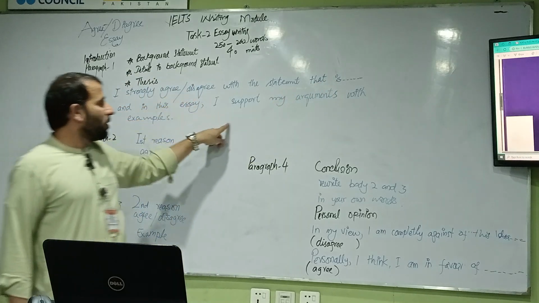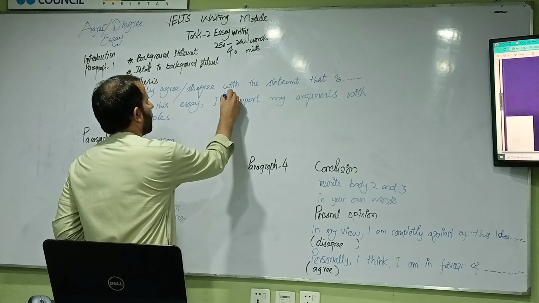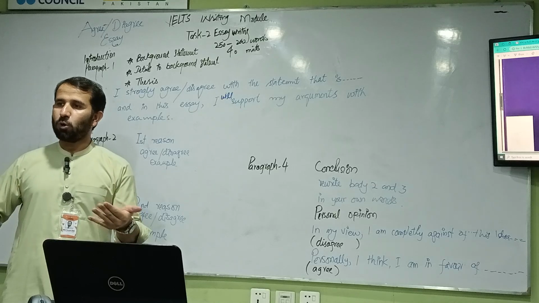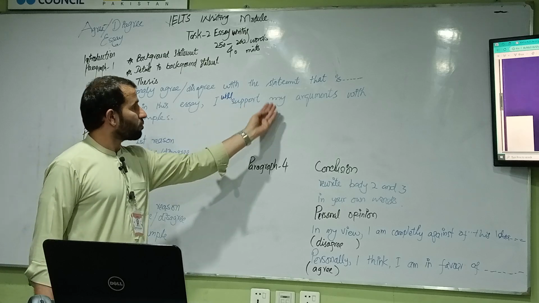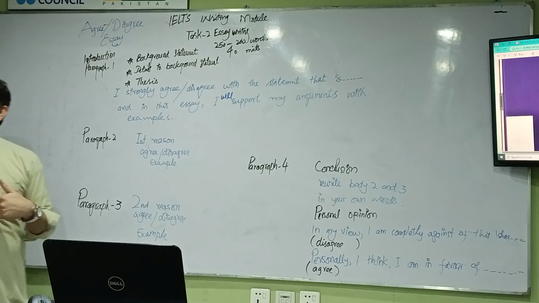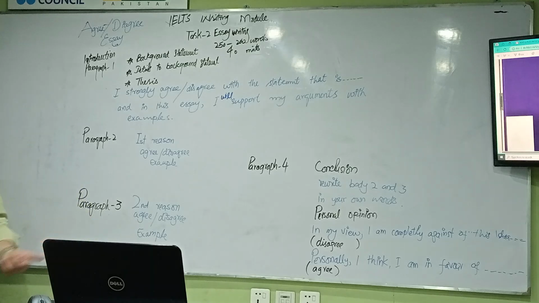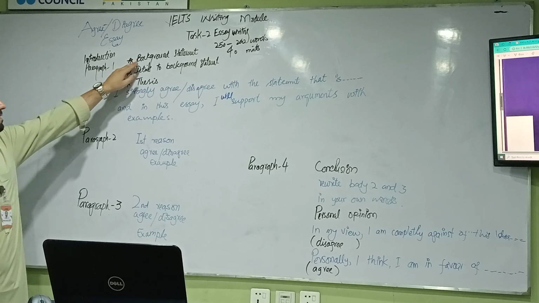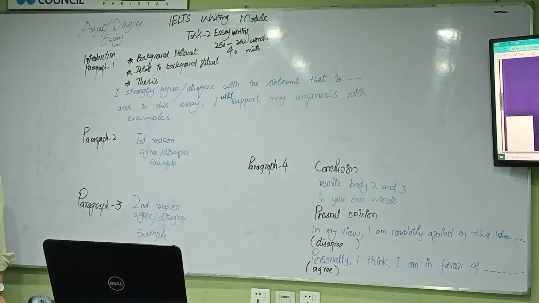And in this essay, I will support my arguments, like why I am in favor of putting criminals in jail. For this purpose, I will support my arguments with examples. Why I agree that criminals should be put in jail, I must have some reasons and also examples. So this is paragraph number 1. You provide the background statement, details to the background, and also the thesis.